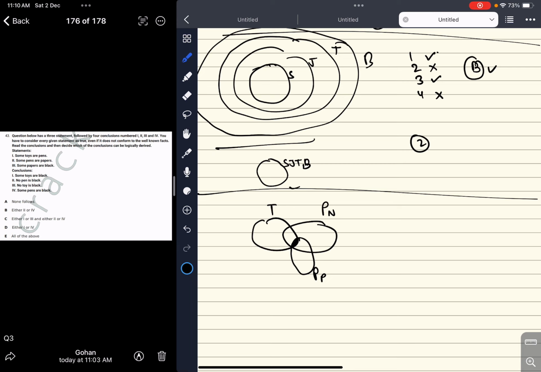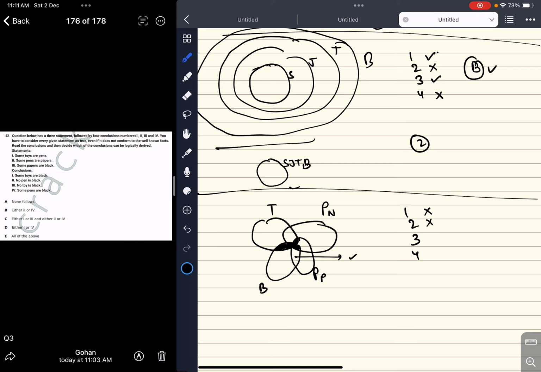Now, some papers are black. You can draw it like this, and shade this complete region. Apart from the paper, completely shade all the region, because this intersection we are sure of, whereas all of the others we aren't sure of. Now let us look at the conclusions. Conclusion two: some toys are blacks. So toys and black, this region is shaded, we aren't sure, so put a cross. Conclusion three: no pen is black. We aren't sure, cross.